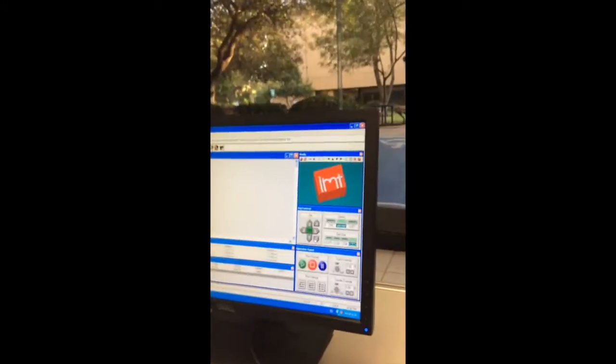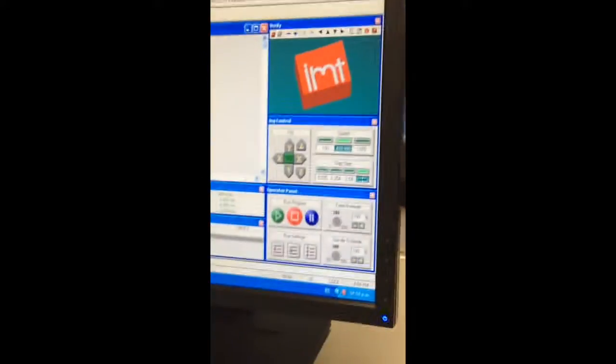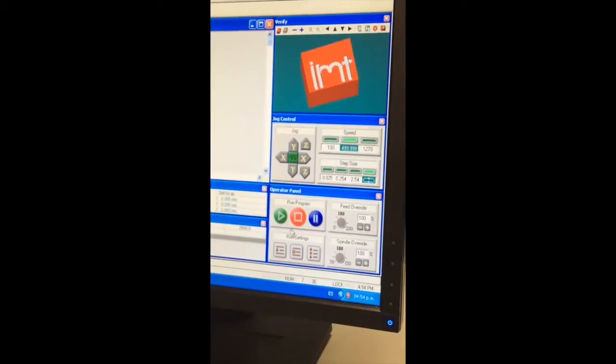Okay, so just to start it, we must click the green button to play.